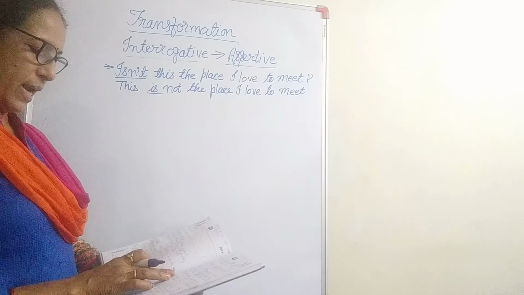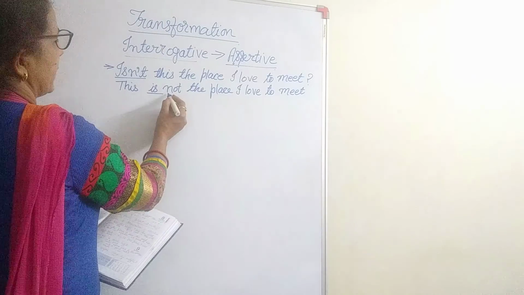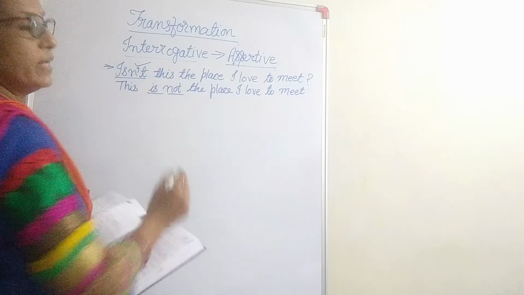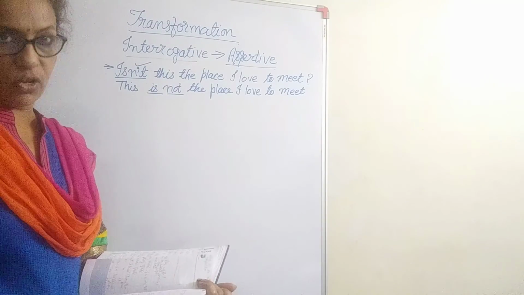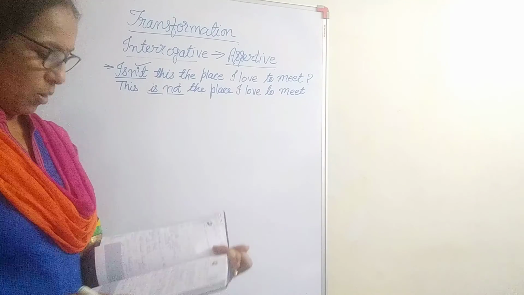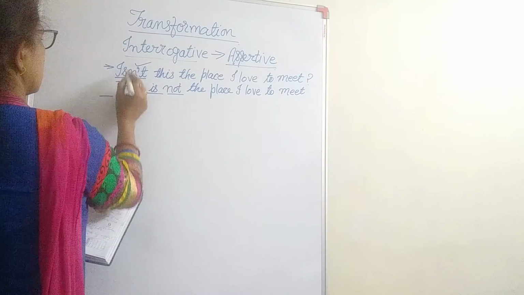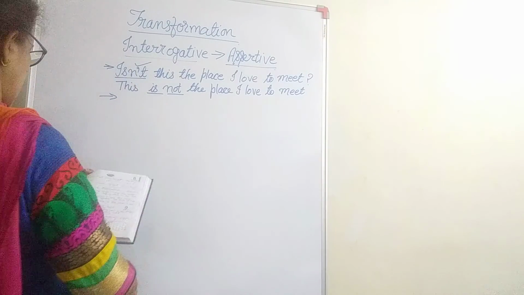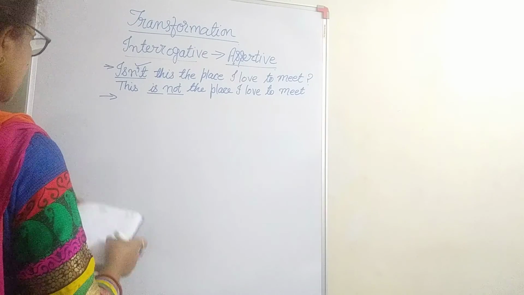If a sentence is negative, not is there, isn't is there. If the interrogative sentence is negative, we will make it positive. So that is the second step. First step we did this. Second step, when we remove not, what would be the answer?